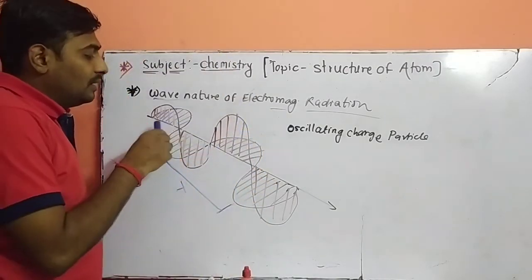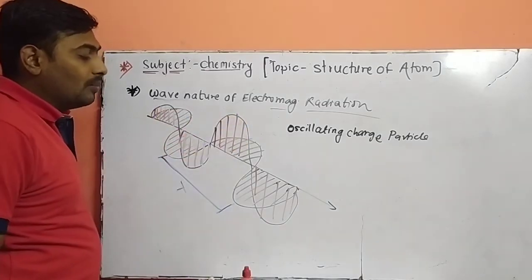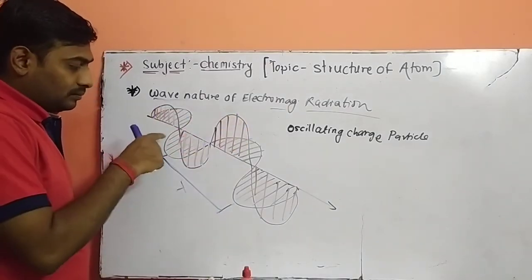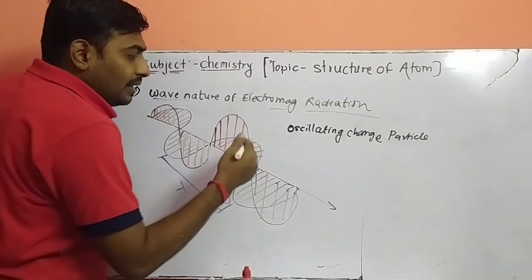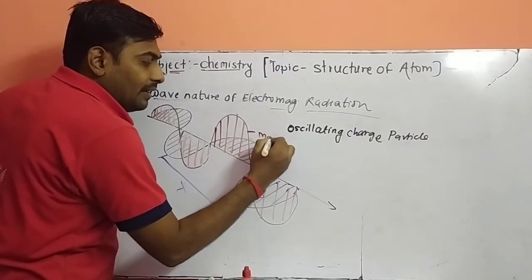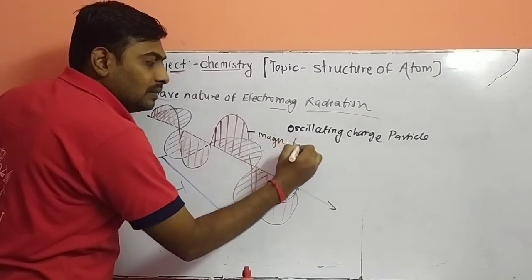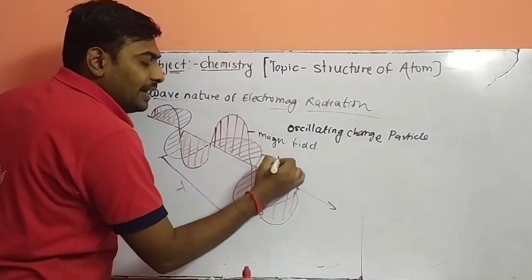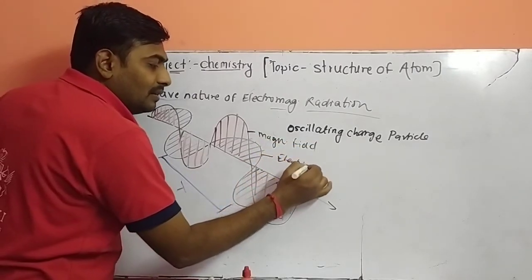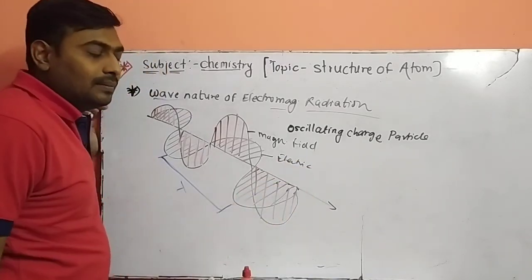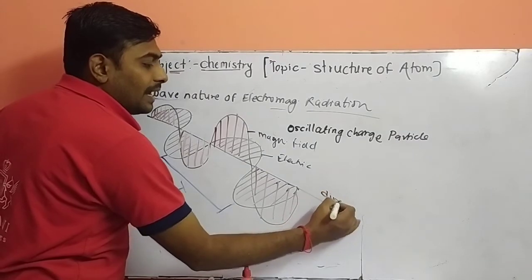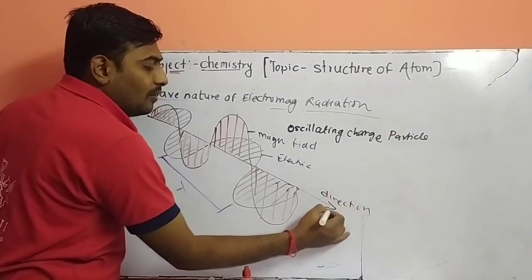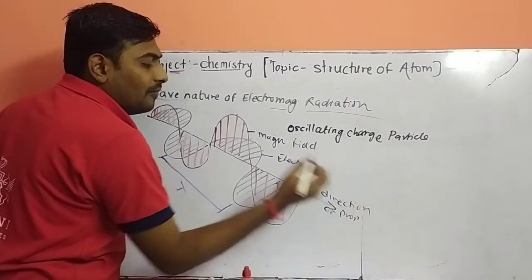The red color is given on the board to indicate the magnetic field, and this indicates your electric field. They are perpendicular to each other, and this is the direction of the wave, or the direction of propagation. Direction of propagation of a wave.